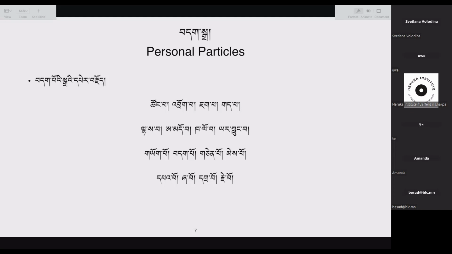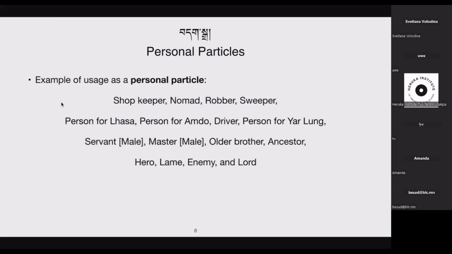So pao, which means hero, shao, which means someone that cannot walk, lame, dao, which means enemy, and jeo, which means lord. So as you can see, example of usage as a personal particle. And so these are the English translations of the names: shopkeeper, nomad, robber, sweeper, person from Lhasa, person from Amdo, driver, person from Yarlung, servant, male master, female, male older brother, ancestor, hero, lame, enemy, and lord.